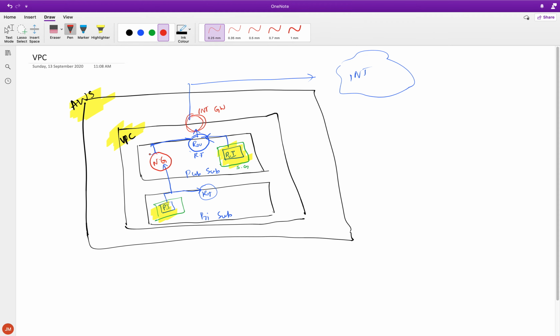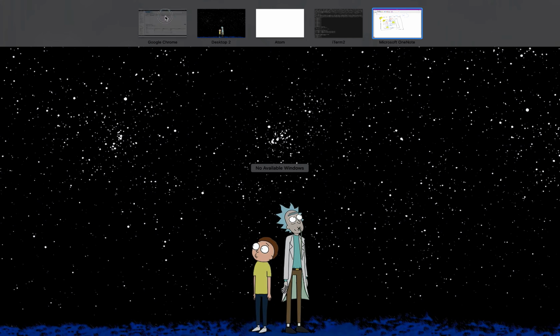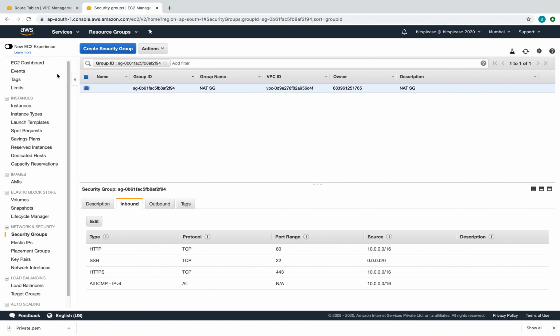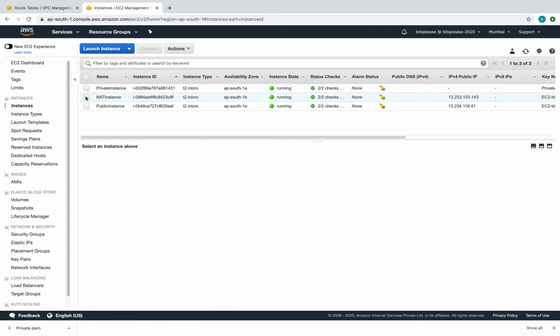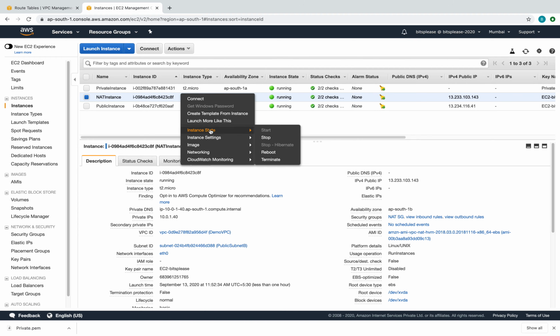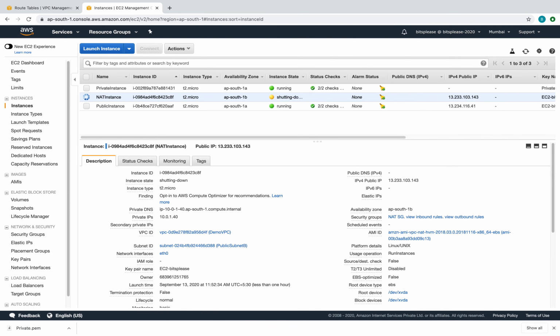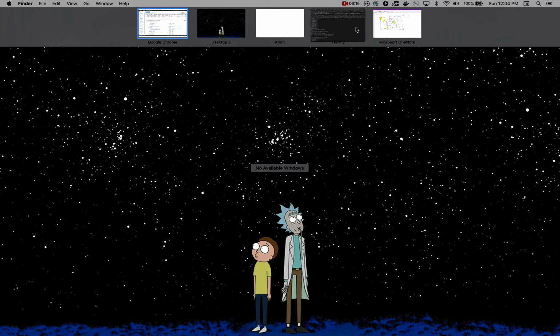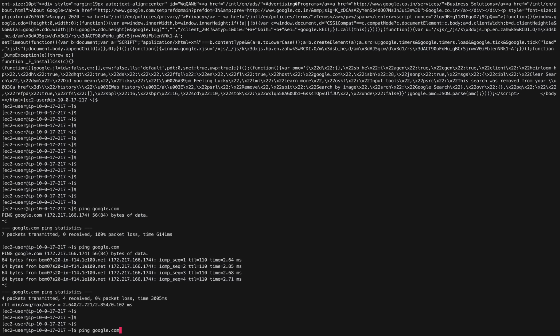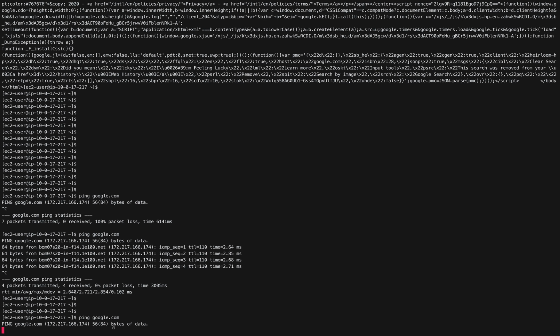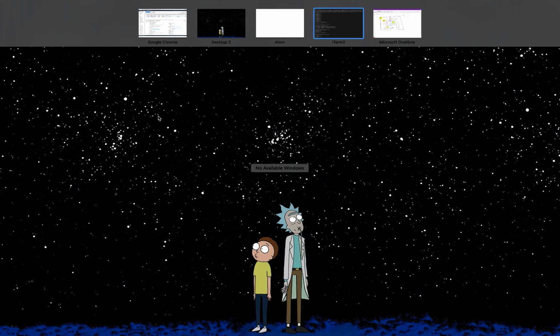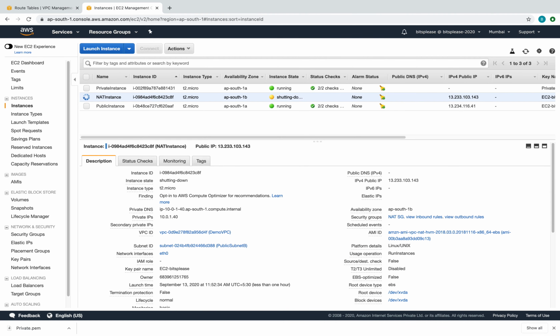To set this up, first we'll go to our instances and shut down this NAT instance. We really don't want this anymore, so we'll terminate it. It's always good to terminate stuff you really don't want. When I do that, you can see from my instance that I lose my connectivity. There you go, I'm not able to connect to the internet, which is in line with our discussion before.